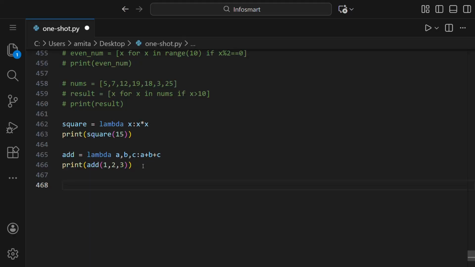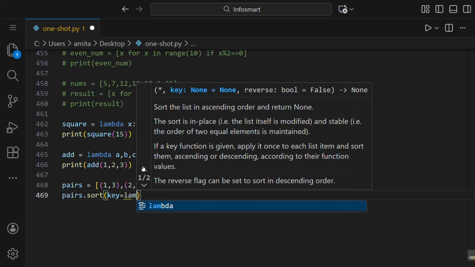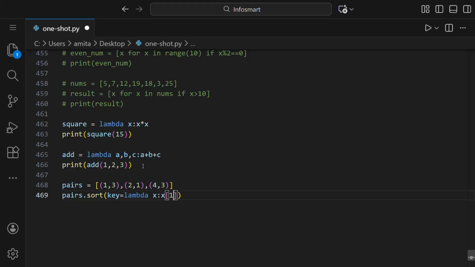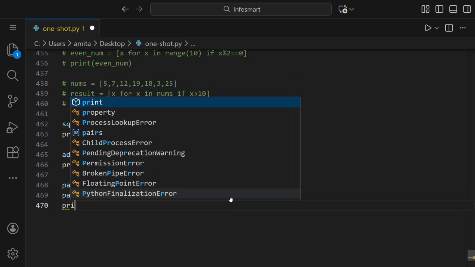So let us try one more example. Pairs is the name of the list, and that list contains tuples. So (1, 3) like this, maybe (2, 1), (4, 2), or (4, 3). And then we want to sort the pairs. So we'll write pairs.sort, and inside this we'll write key equal to lambda x: x with index 1, like this, and then we'll print pairs.